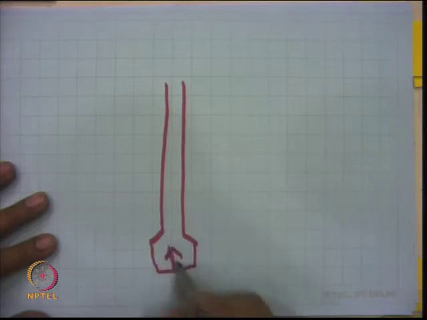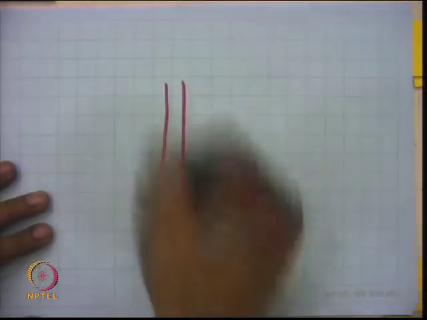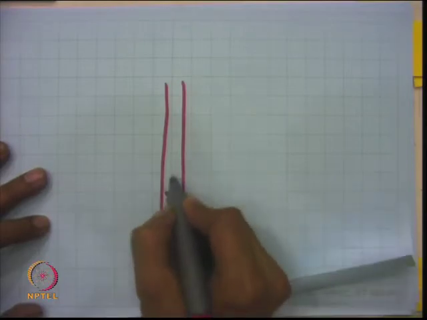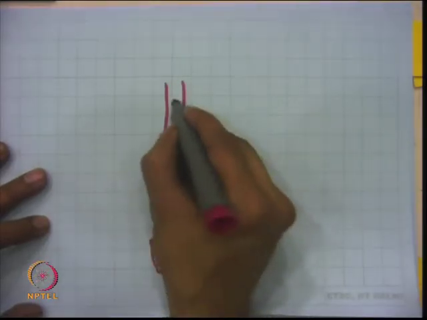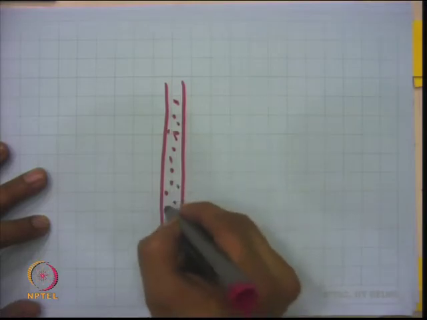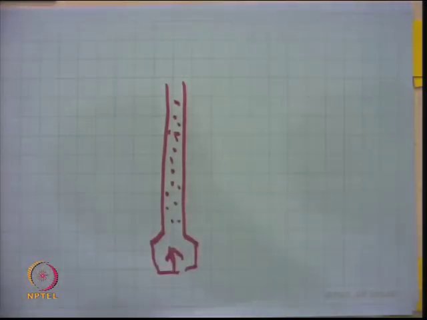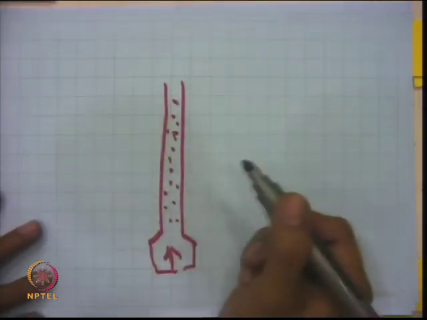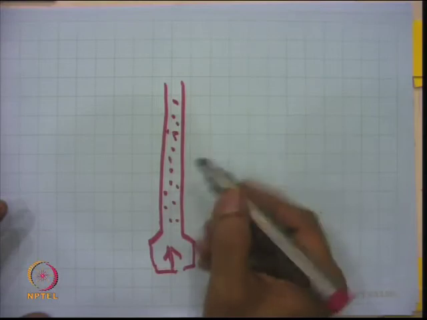So, feed is taken like this and it can be co-current or counter current, feed along with the catalyst. So, catalyst particles are taken like this. Here catalyst particles are slightly larger compared to a fluidized bed reactor. In the case of a fluidized bed reactor, the bed is to be fluidized, so particles are smaller in size, say 1 micron to 50 micron, 100 micron, depending on the type of particles and the velocity, so one needs to identify. Here the particles can be larger, say 100 micron, or 0.5 mm.